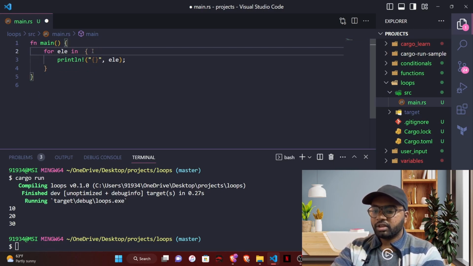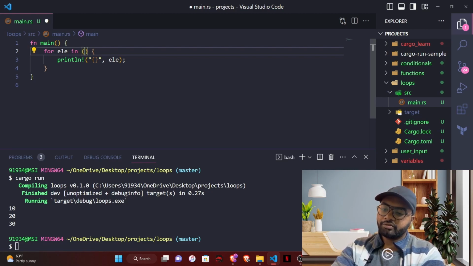A range is something which is given inside the parenthesis, and you will specify the first item in the range. Let's say the range starts from 10 and it goes till 20. So you will specify a range with 2 dots, and the range is from 10 to 20.